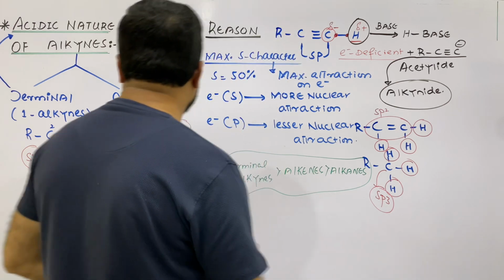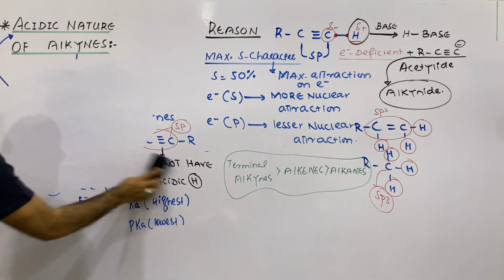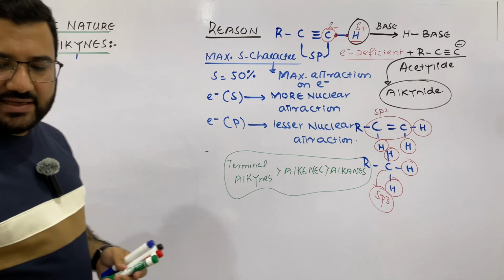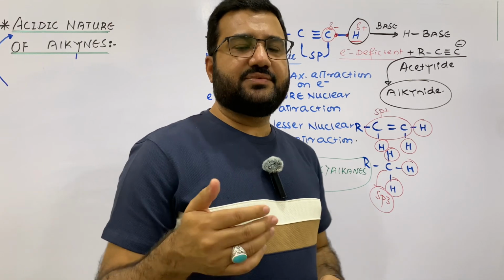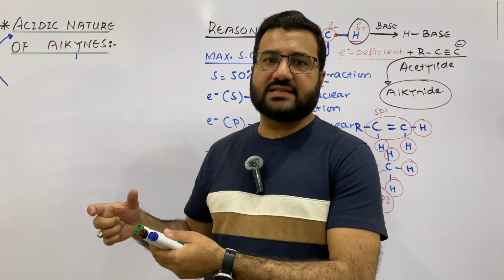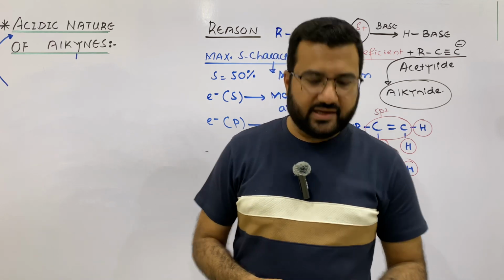Now the next concept is, my dear students, what is the proof that these terminal alkynes are basically acidic in nature. Keep one thing in your mind, that if a substance reacts with a metal and releases hydrogen gas, it is a proof that the substance is acidic in nature.